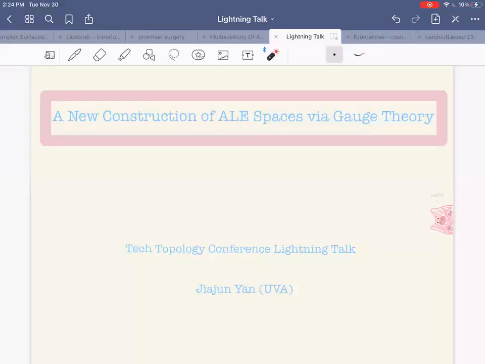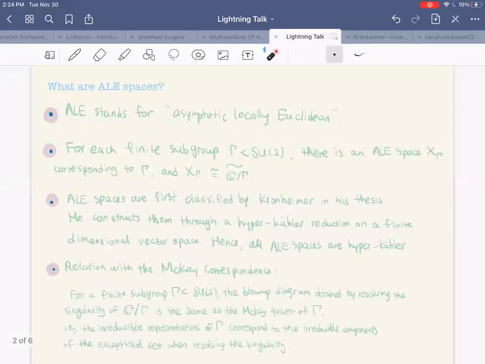Hi, today I'm going to talk about the new construction of ALE spaces via gauge theory. So first of all, what are ALE spaces? ALE stands for asymptotic locally Euclidean.